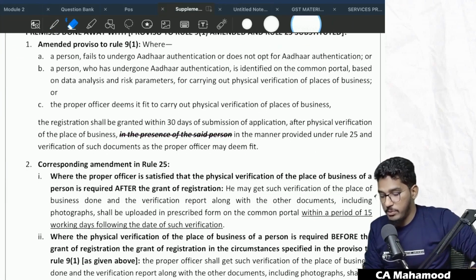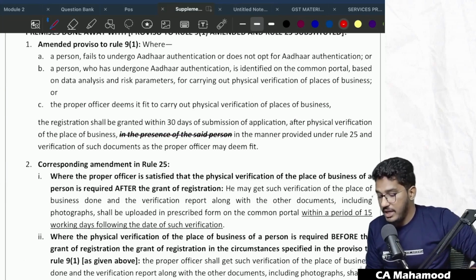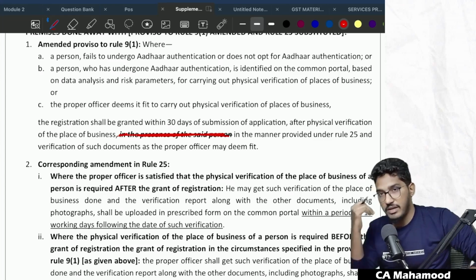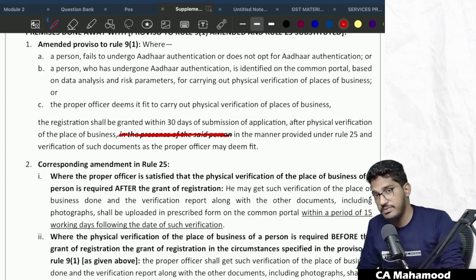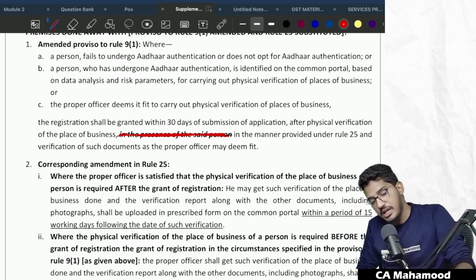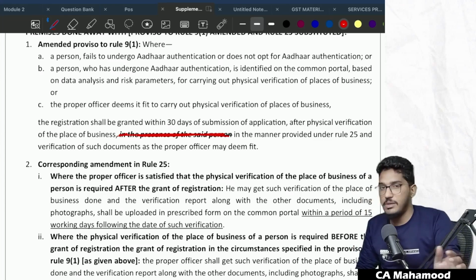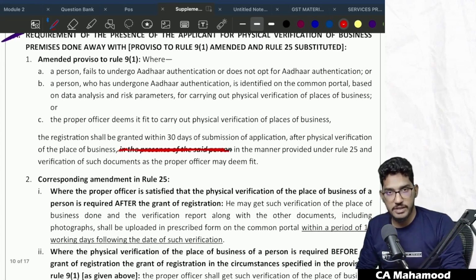Earlier they used to say that if the proper officer wants to do the physical verification, he has to do it in the presence of the said person, in the presence of the applicant, but they have done away with that amendment. They have done away with that requirement of the physical presence of the applicant. Even if the applicant is not there, still the proper officer can go and do the physical verification.